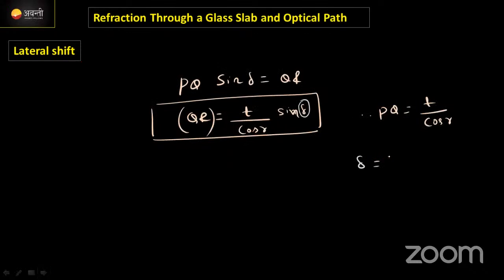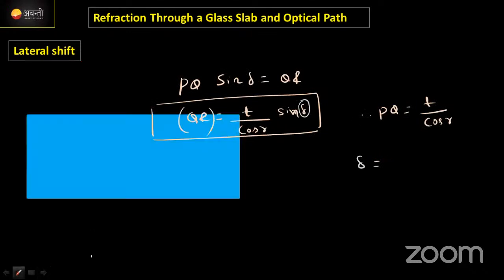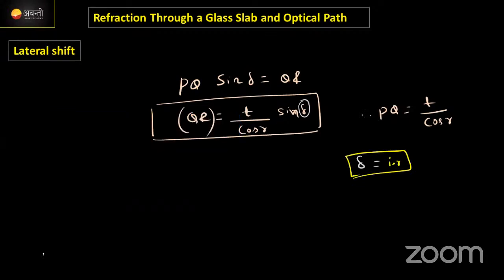Substitute the value here. Then it will become QR is equal to T by cos R into sin of delta, means I minus R.